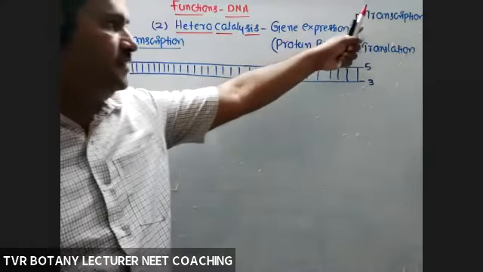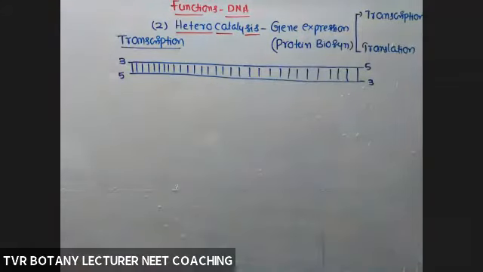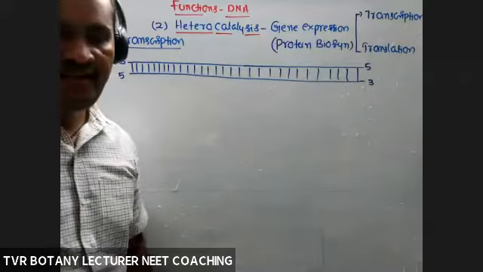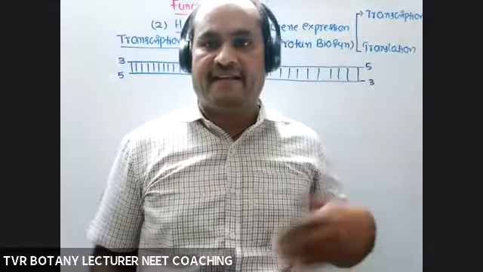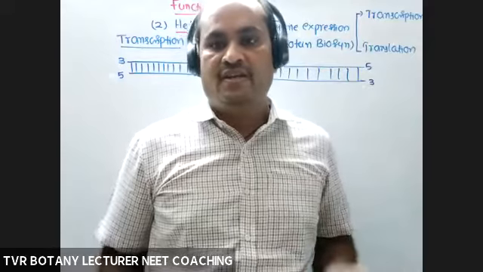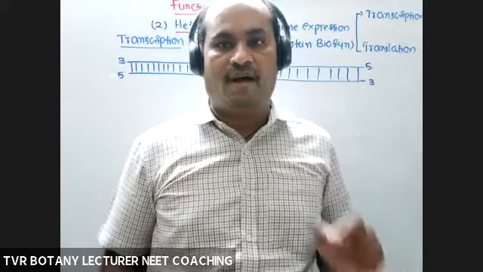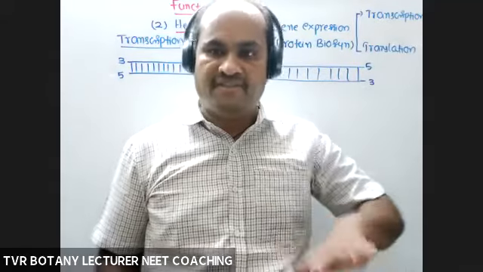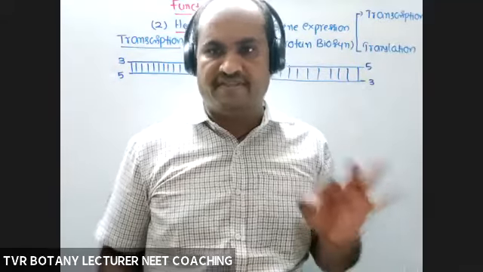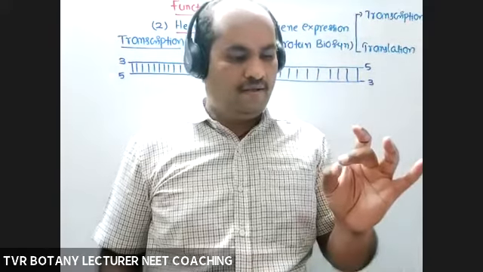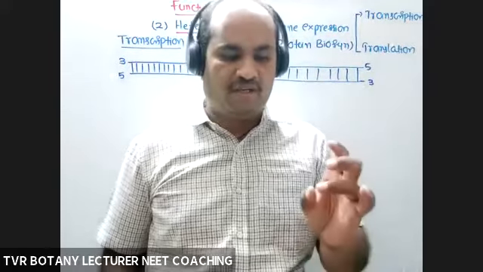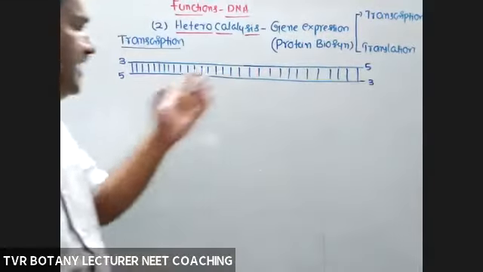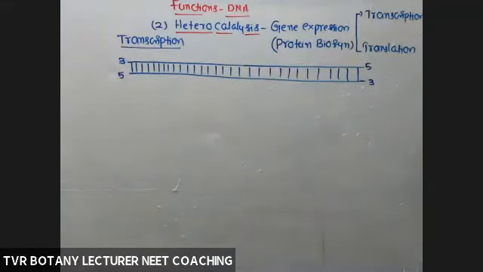First event of gene expression or protein biosynthesis. So what is transcription? Synthesis of RNA. That RNA is mRNA, tRNA, ribosomal RNA. So synthesis of all three kinds of functional basic RNA molecules, messenger RNA, tRNA, transfer RNA, and ribosomal RNA from a DNA molecule is called transcription.